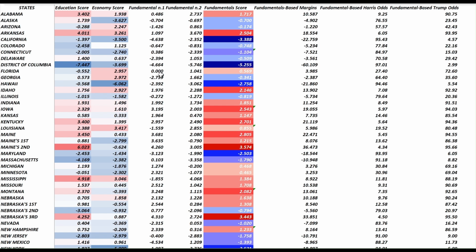And stay tuned for the next video, where we are unraveling other parts of the model. We're going to see how the model will change its final projection once new data comes in. We're talking about new polls after Labor Day. See you next time on Race to the White House election forecast.